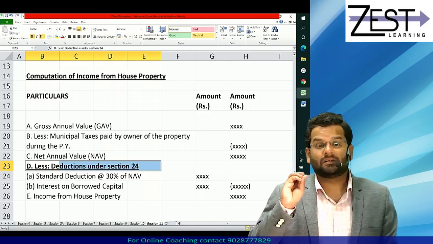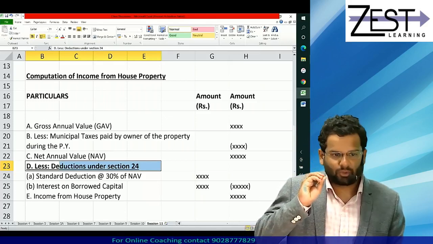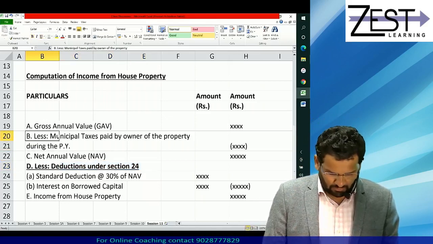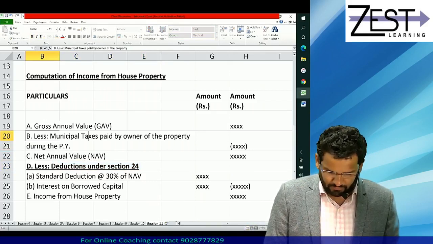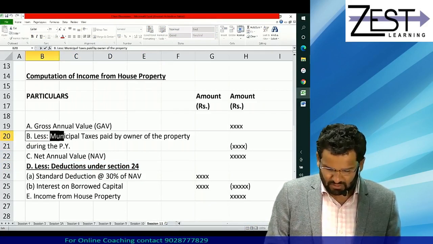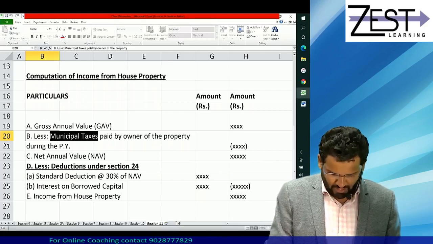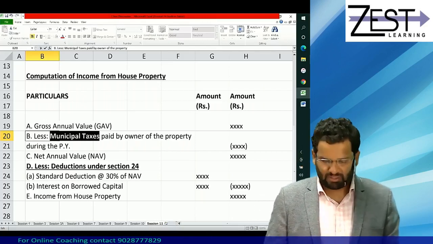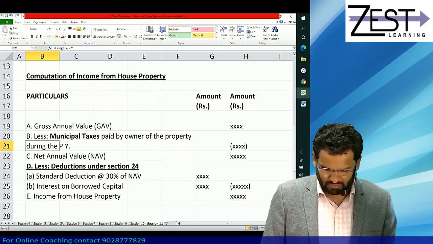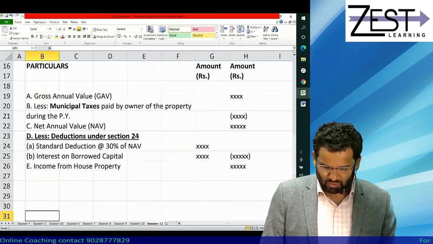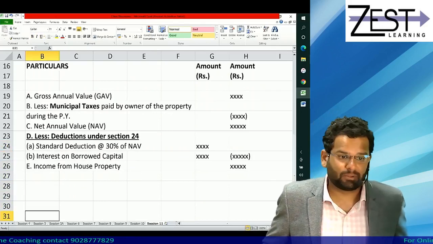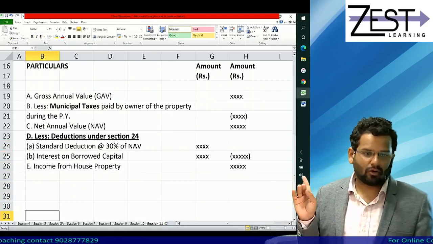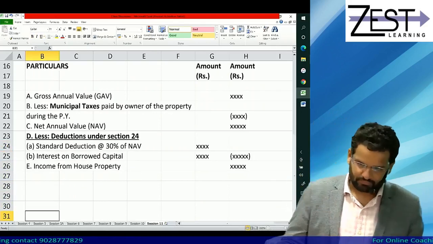One, there are two deductions of section 24. Apart from that, there is one deduction of municipal taxes, but they should be actually paid during the PY, and that too by the assessee, that is the owner of the property. So this way you are in a position to get income from house property. Mind you, it cannot go beyond this.